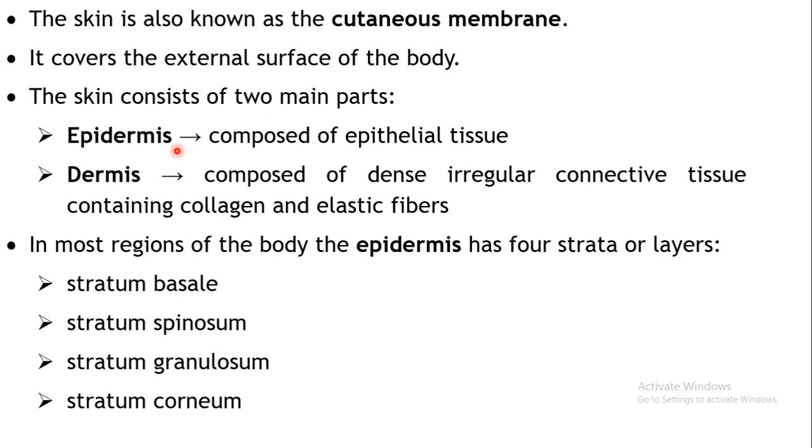Skin consists of two main parts, that is, there are two layers: the epidermis, which is the outer layer, and the dermis, which is the deeper layer. The epidermis is basically composed of epithelial tissue, and the dermis is basically composed of dense irregular connective tissue containing collagen and elastic fibers. In most regions of the body, the epidermis has four layers: stratum basale, stratum spinosum, stratum granulosum, and stratum corneum.